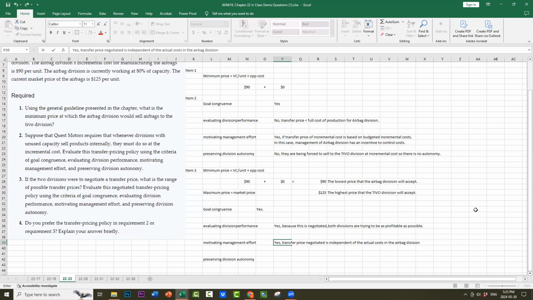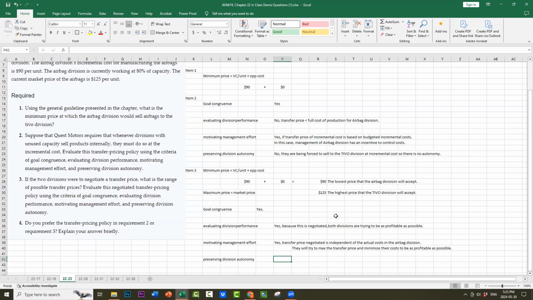And what does that mean? It means that they will try to maximize the transfer price and minimize their costs to be as profitable as possible, because that's what they're going to be evaluated on. So they're motivated to control their costs and motivated to maximize their transfer price.